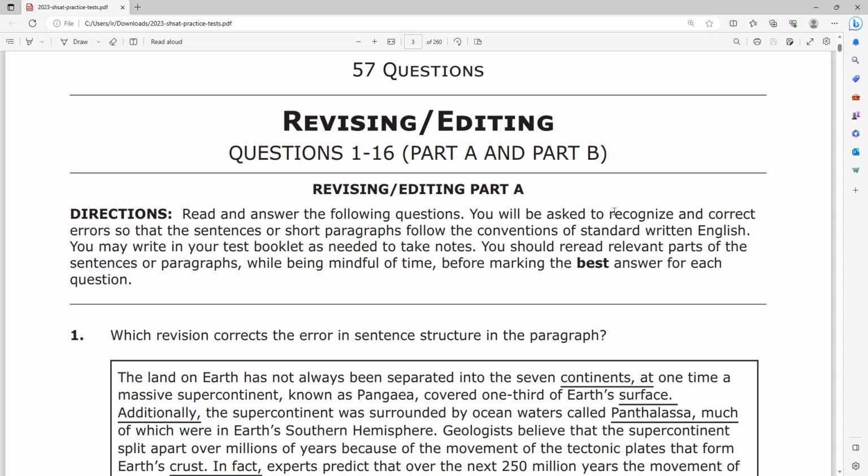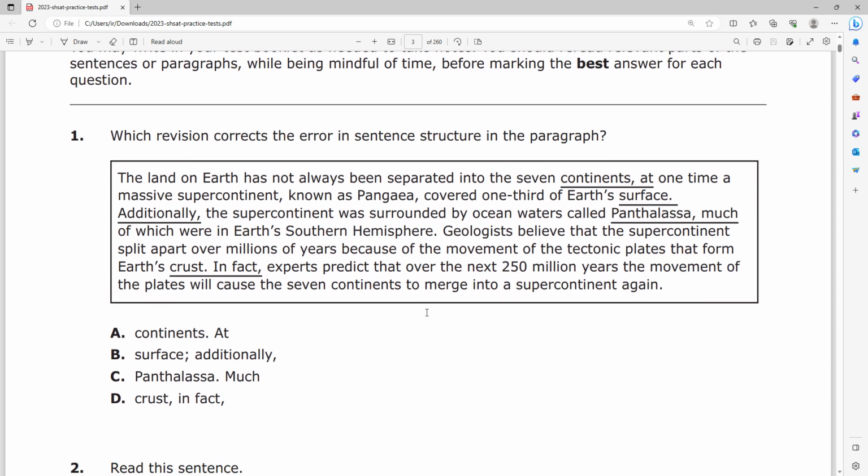Hello everyone, today we're going to be going over Part A of the revising and editing section of the 2023 SHSAT Student Handbook. Just as a reminder, Part A questions are the standalone questions. Unlike Part B, they don't have an entire passage that you refer to for the rest of the questions.